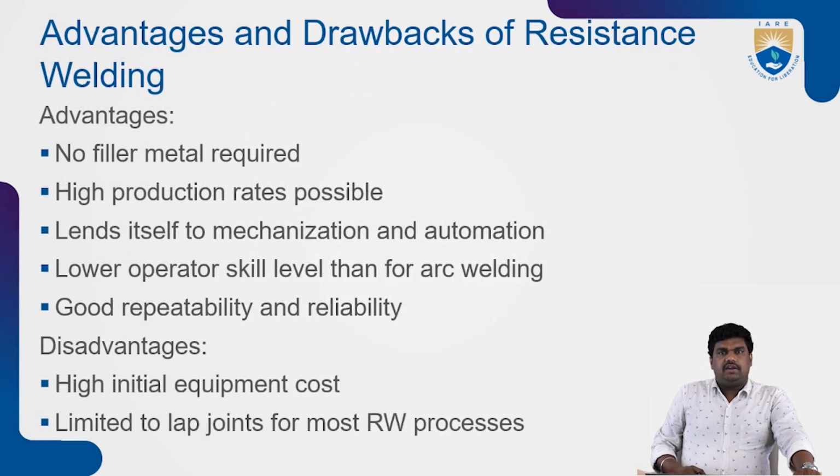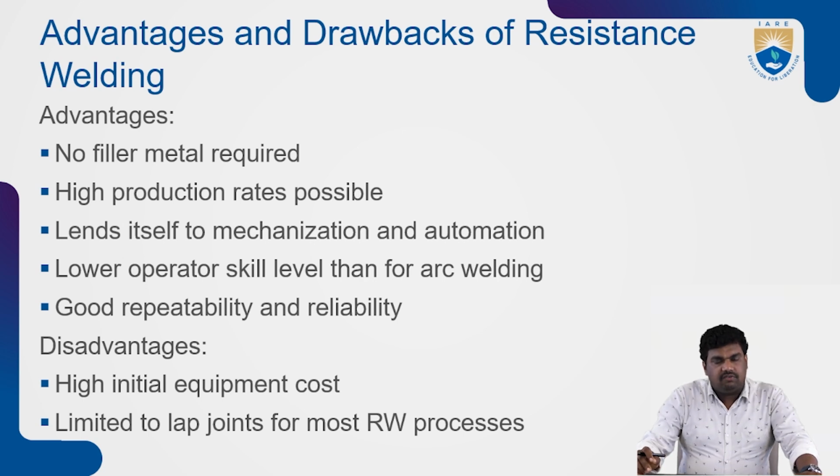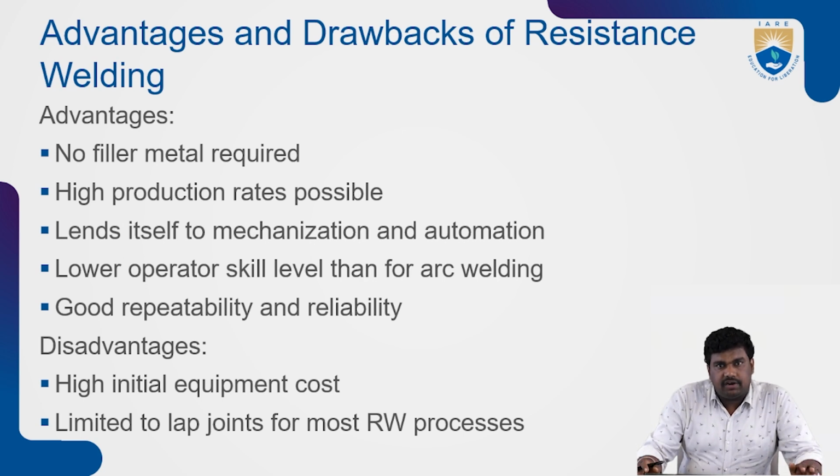So advantages and drawbacks of resistance welding. Advantages: no filler metal required, high production rates possible, lends itself to mechanization and automation, and lower operator skill level than for arc welding. In arc welding, the welder needs to be well qualified and well trained; only then will welding be possible. Here, programming and automation is also possible. So, good repeatability and reliability.